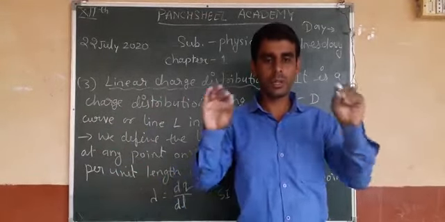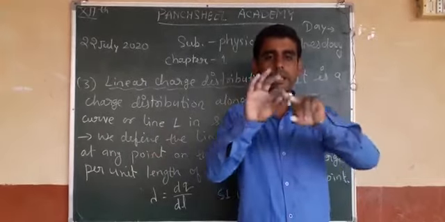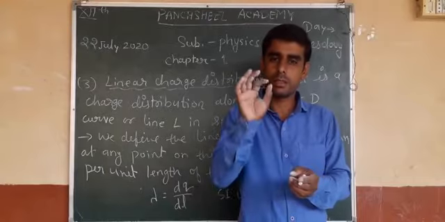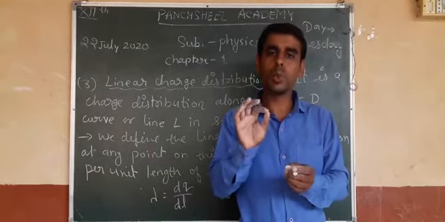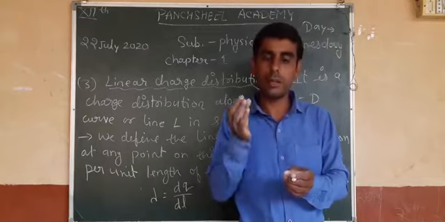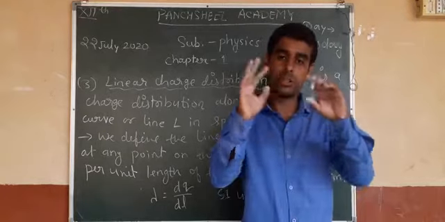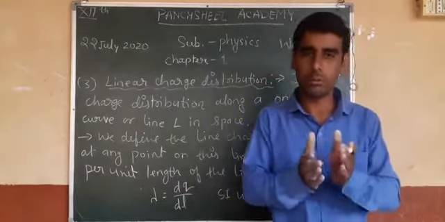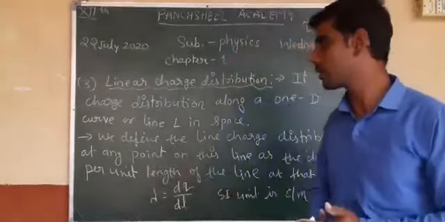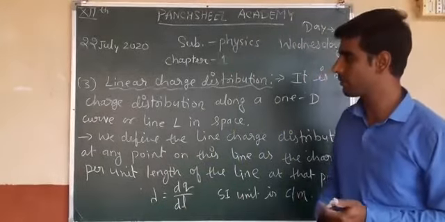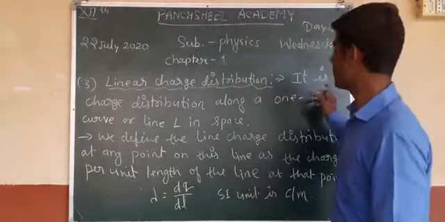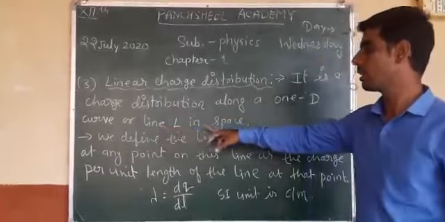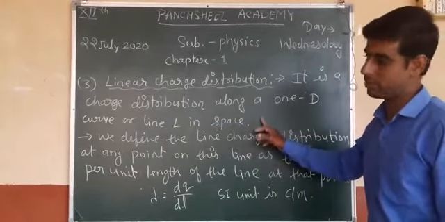So if the wire is in the form of a ring, then the circumference of the ring is 2 pi r. If plus q charge is distributed over the ring, the Coulombic force we can calculate by this Coulombic force method.